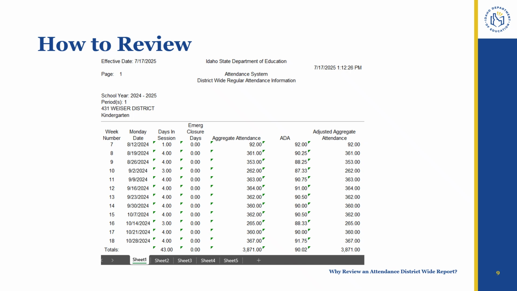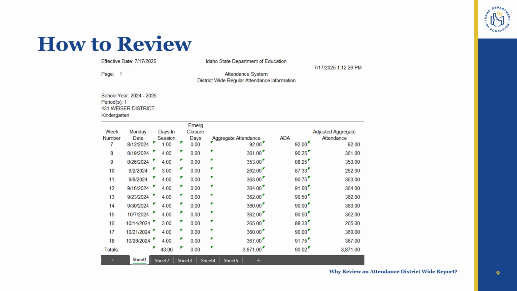Here are some important tips about the report to keep in mind. The Excel file will contain up to 5 sheets, potentially in the following order by grade grouping: kindergarten, elementary 1 through 6, elementary 1 through 3, elementary 4 through 6, and secondary. Alternative schools, separate elementary schools, and separate secondary schools, student attendance data will not be included anywhere on the report. The reason is these schools are not categorized as administrative schools, which are also called regular schools.